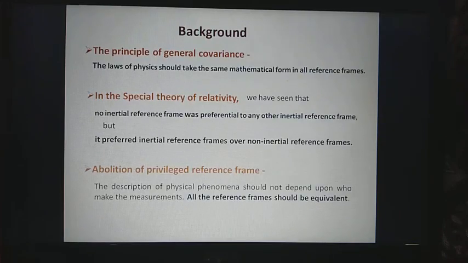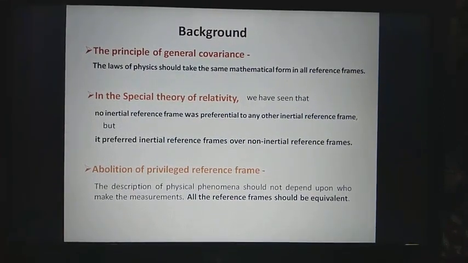The description of physical phenomena should not depend upon who makes the measurements. All the reference frames should be equivalent. This is one of the important consequences of the theory of relativity.